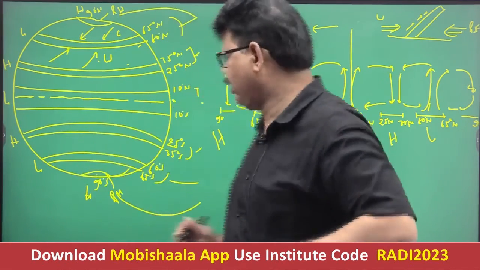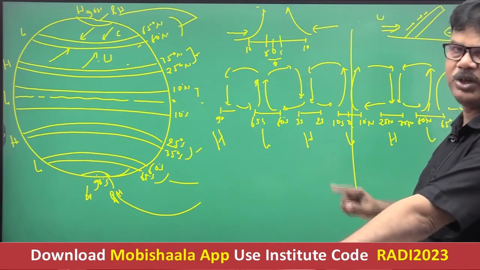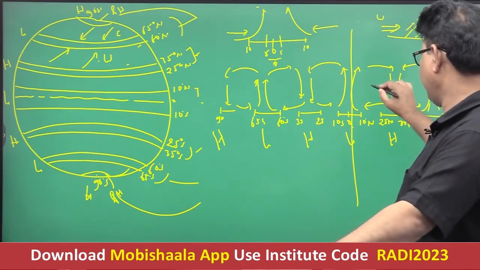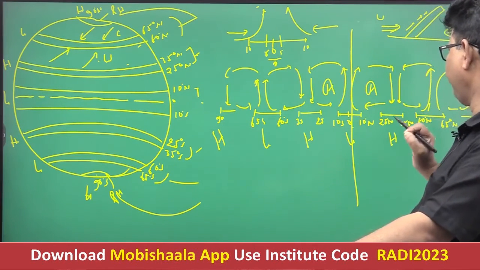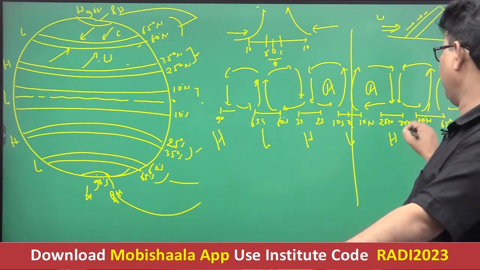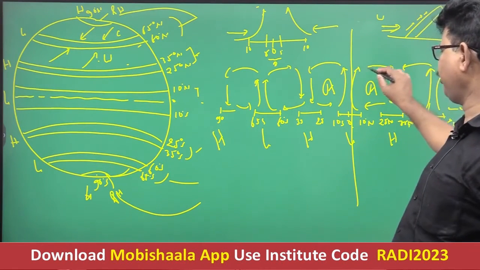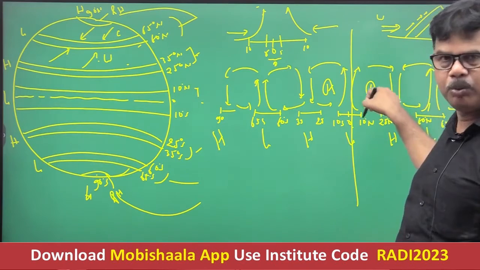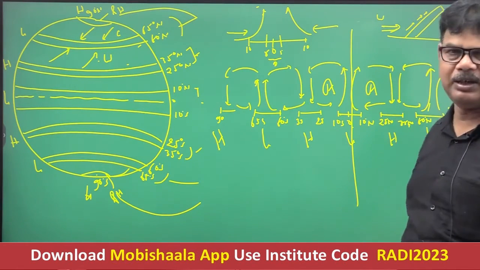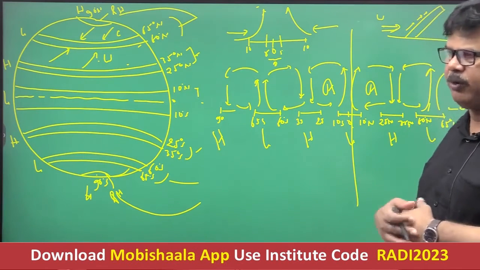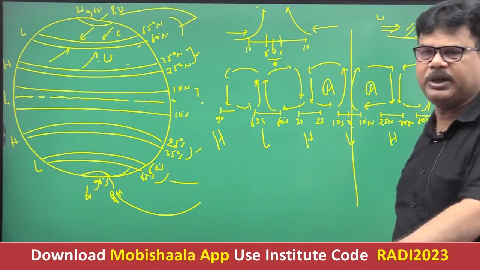Now see, actually here 3 cells are produced in the northern hemisphere and 3 cells are produced in the southern hemisphere. You see, this is A, this is A, right? A is formed between the equatorial low pressure belt and the subtropical high pressure belt, because the air uplifts from the equatorial low pressure belt and descends downward between 25 to 35 degrees and returns back forming the cell. Okay. So this cell was first noticed by Hadley. That's why A is referred to as Hadley cell.